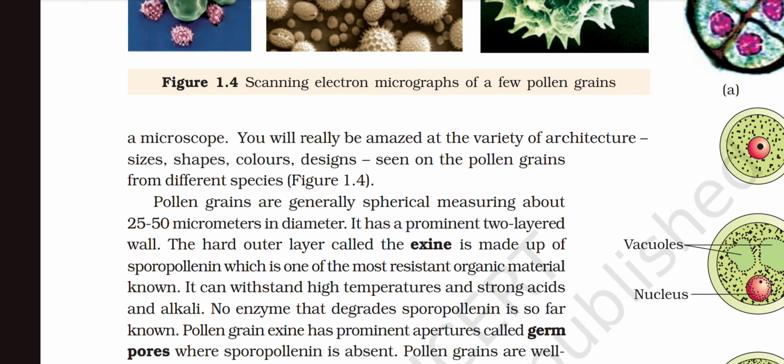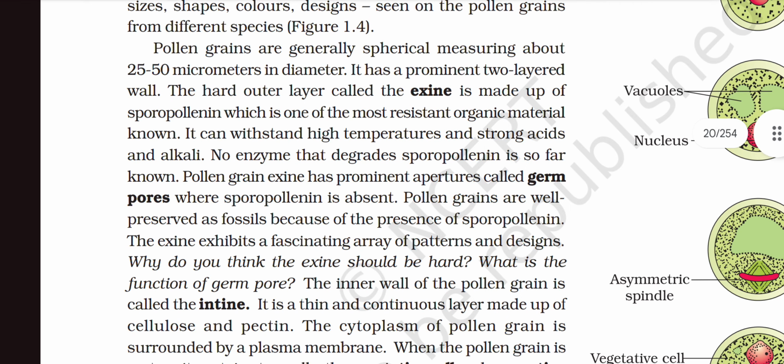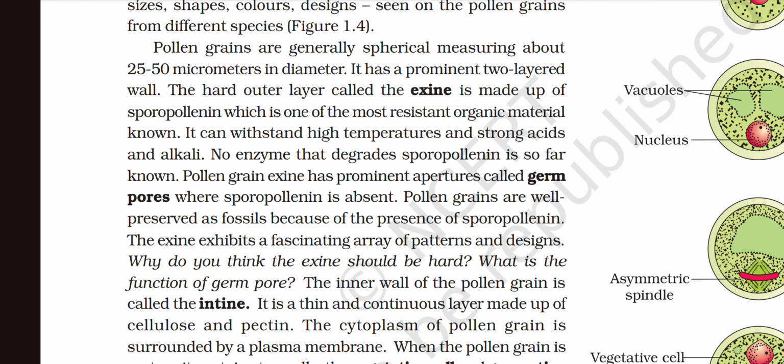Pollen grains are generally spherical, measuring about 25 to 50 micrometers in diameter. It has a prominent two-layered wall. The hard outer layer called the exine is made up of sporopollenin, which is one of the most resistant organic materials known. It can withstand high temperature and strong acids and alkali. No enzyme that degrades sporopollenin is so far known.